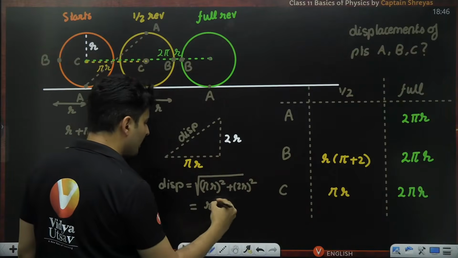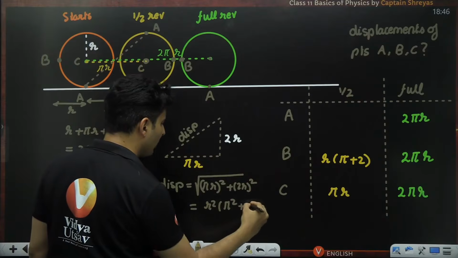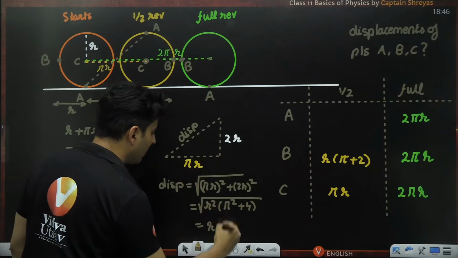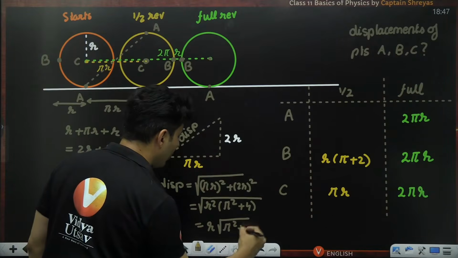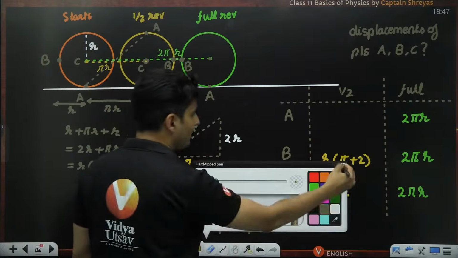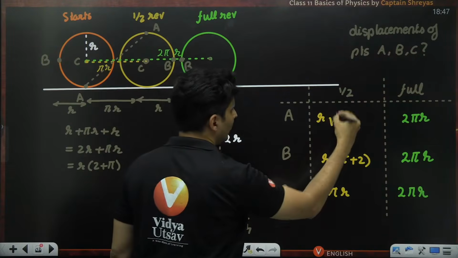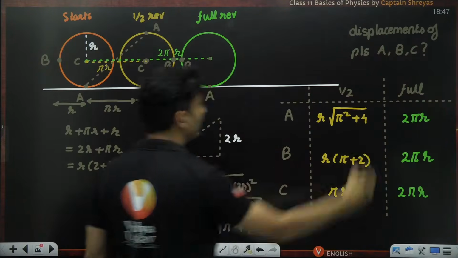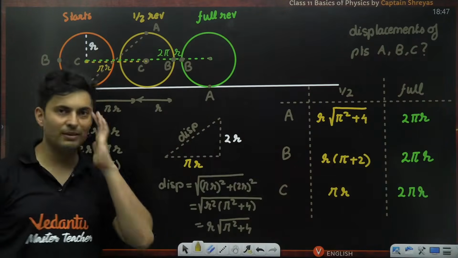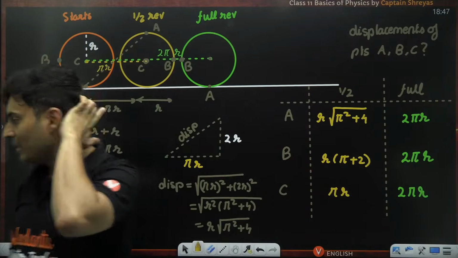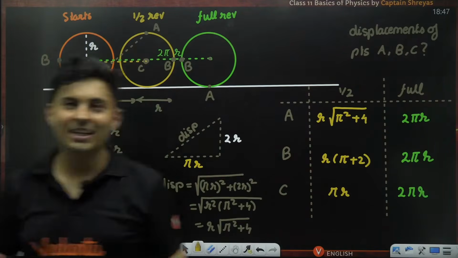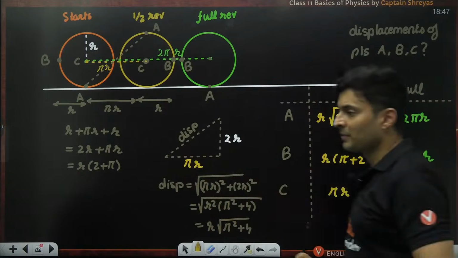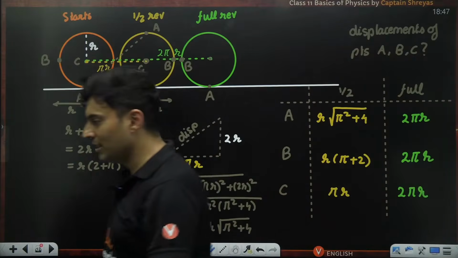So r square is common. We have pi square plus 4 and this entire thing is in the root. So r can be taken out and we just have pi square plus 4. So hence the answer will be r, the whole thing under the root with pi square plus 4. That is the answer. Root will come because of the Pythagoras theorem. Lot of people make that mistake. Got it? Everybody? Isn't it a brilliant question on the displacement part? Isn't it an amazing question on the displacement?